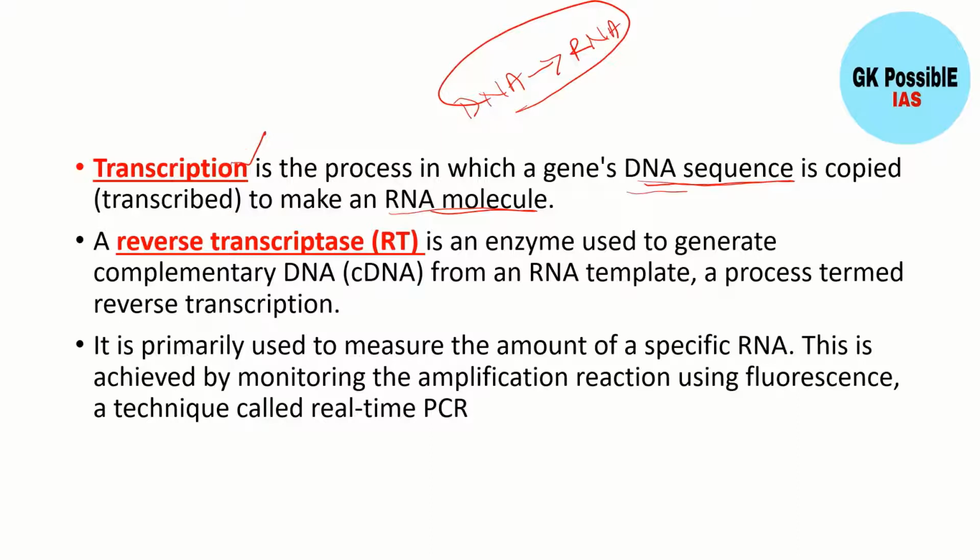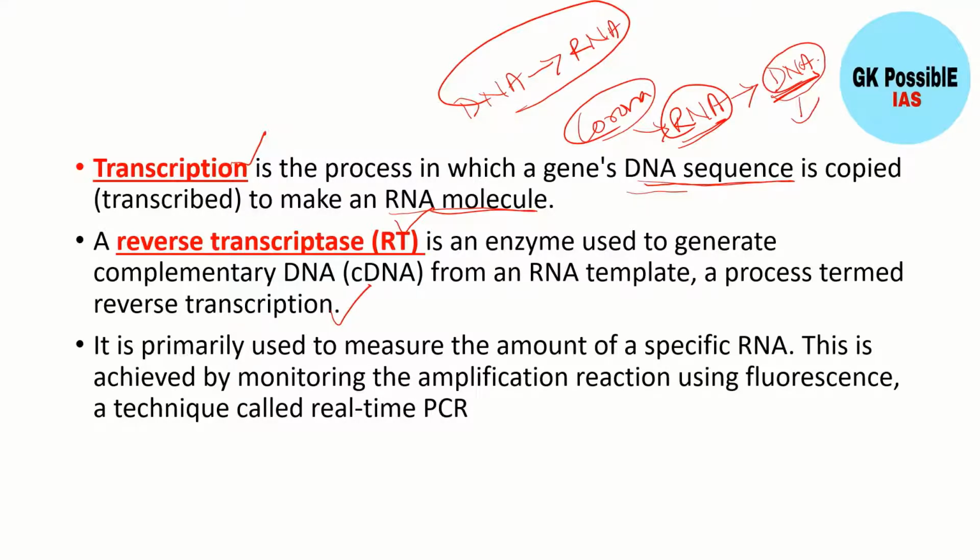But here, what is coronavirus? Coronavirus has RNA, not DNA. So now we will convert RNA into DNA, which is known as reverse transcriptase. After that, we will sample the DNA through the PCR technique. So overall, it is known as RT-PCR, reverse transcription polymerase chain reaction. Sometimes it is also called the real-time process.